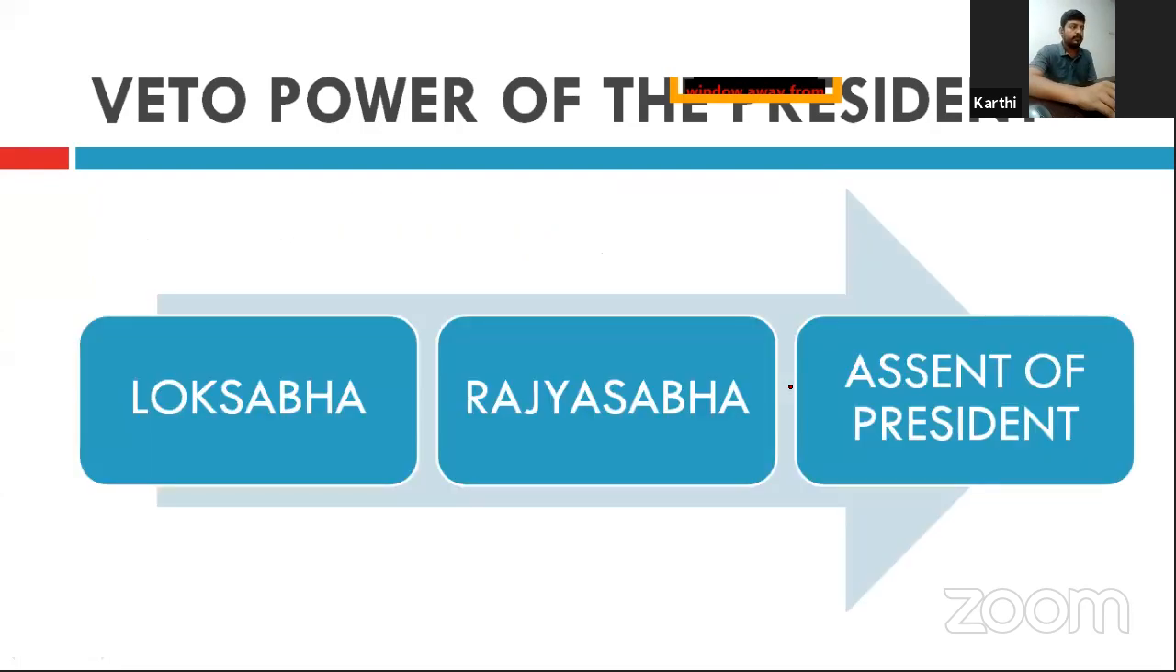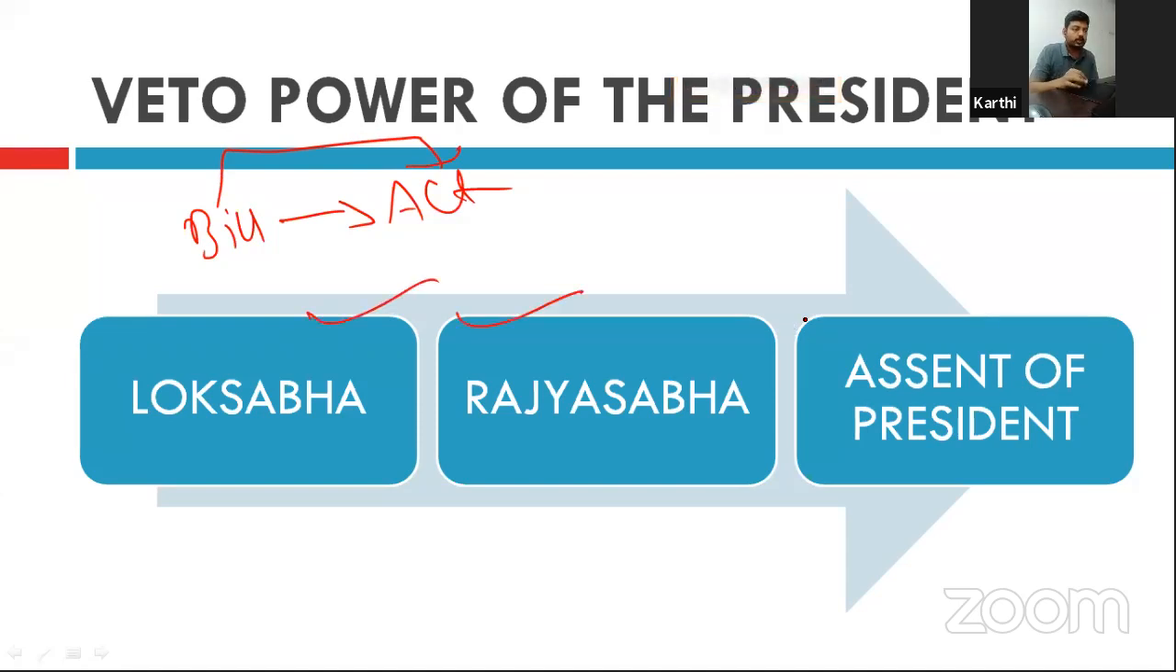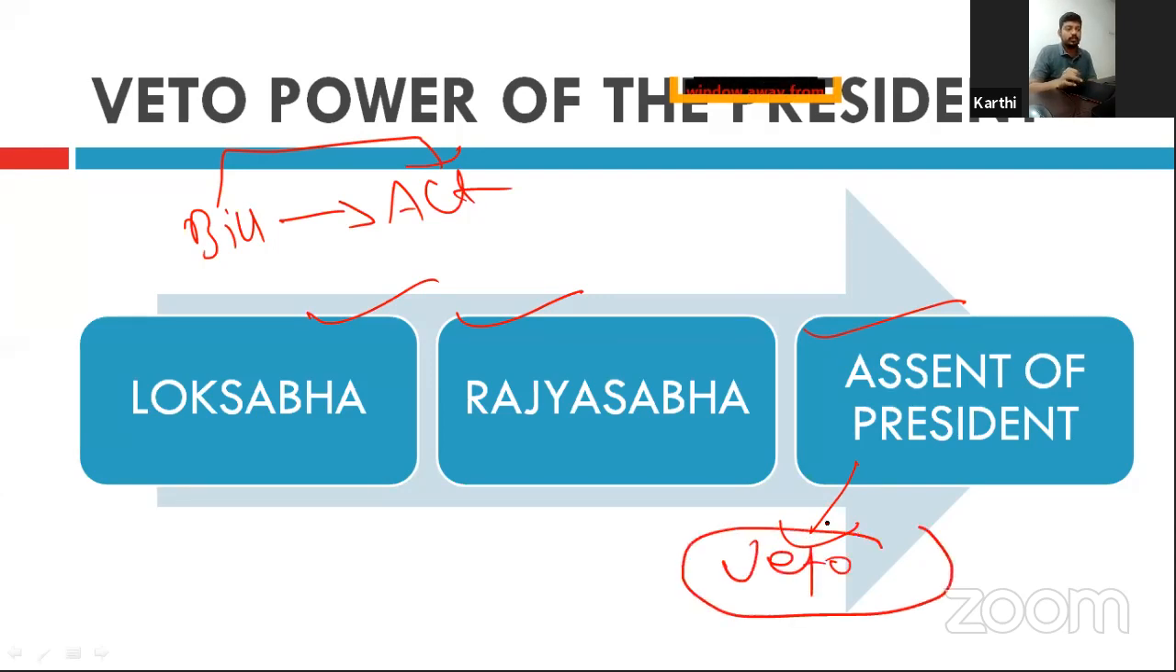See, first of all, if any bill wants to become an act, it has to be passed by both houses, Lok Sabha and Rajya Sabha, and it has to get the signature of the president. Then it is called an act. If the president does not give his consent, that is, he does not sign, then it is called a veto. If he objects to signing the bill, then it is called the veto of the president.